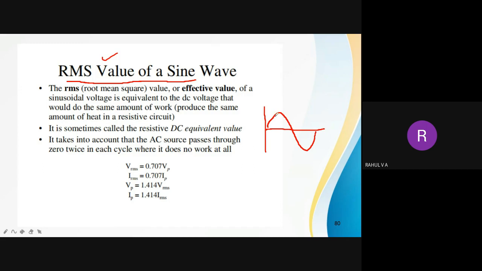That means positive square will be positive, negative square will also be positive. Then we are taking mean value, and finally we have to take the root of that. So first I will square, then I will take mean value, average value, then I will take the root of that. Then you will get a RMS value.